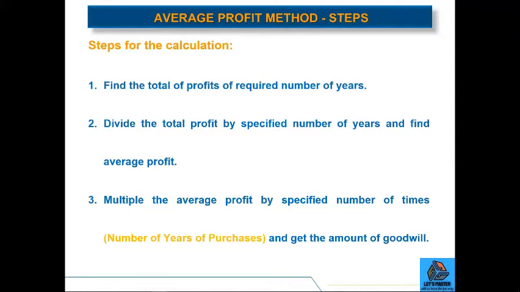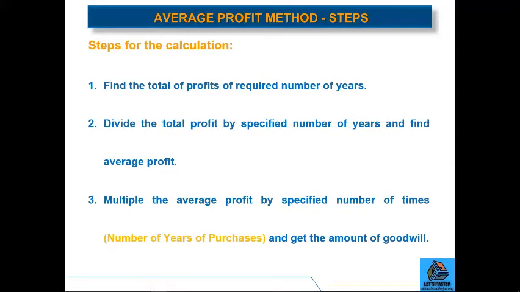If the profits for last 5 years is to be considered, then you will add up the profits earned in the previous 5 years. If the profits for 4 years is to be considered, then you will do the total of profits for last 4 years.